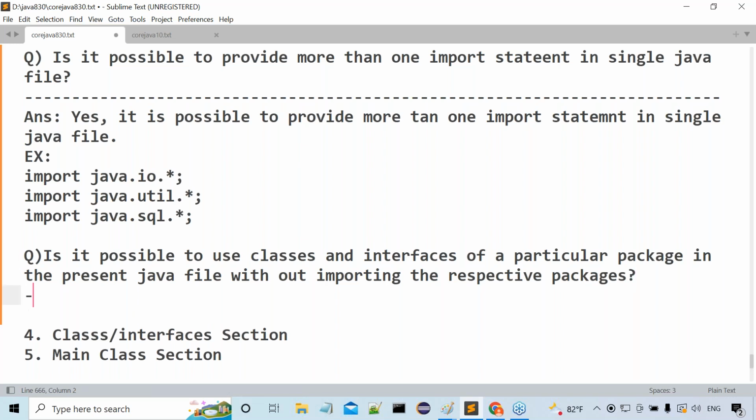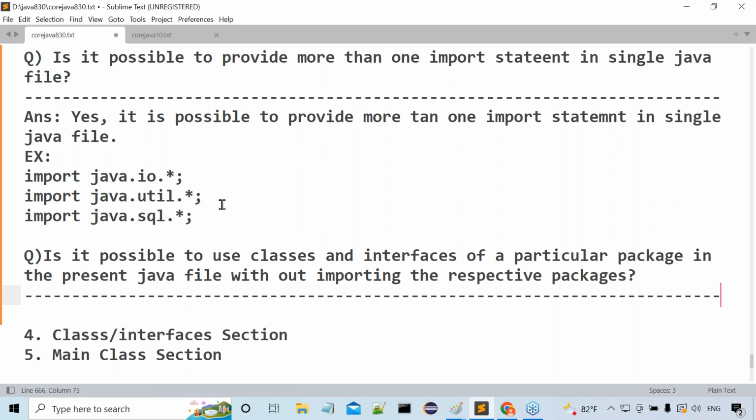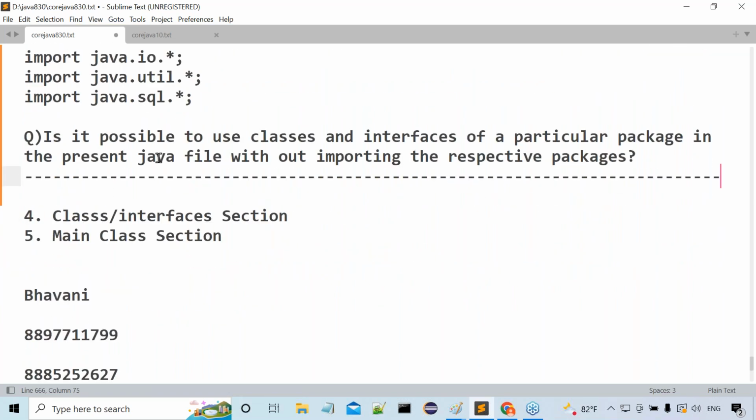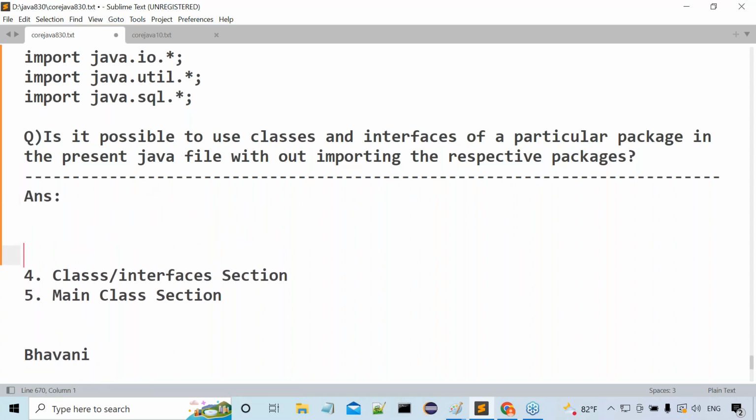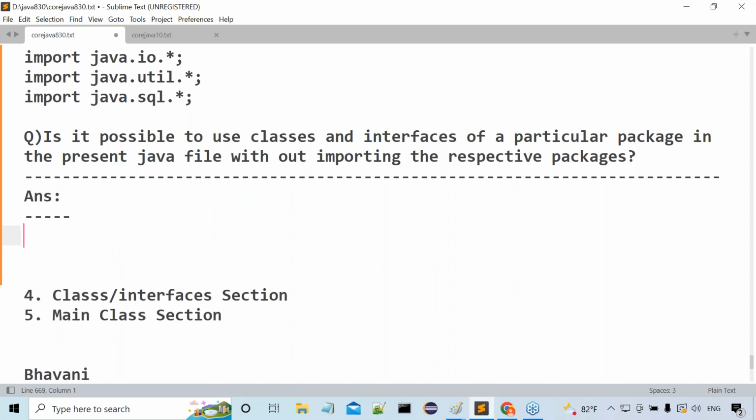I think you understood my question clearly. Understand or not? What is my question here? Is it possible to use classes and interface of a particular package in the present Java file without importing the respective packages? What is the answer for this question?